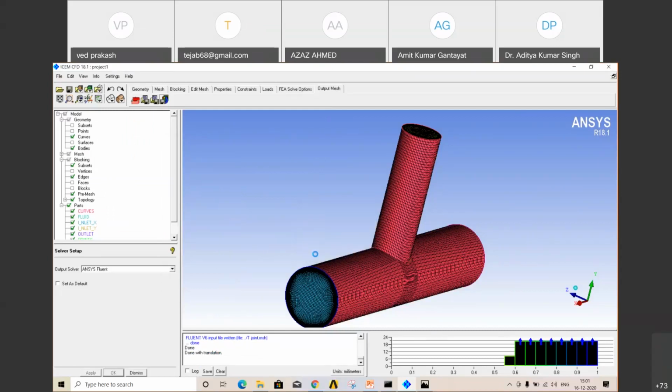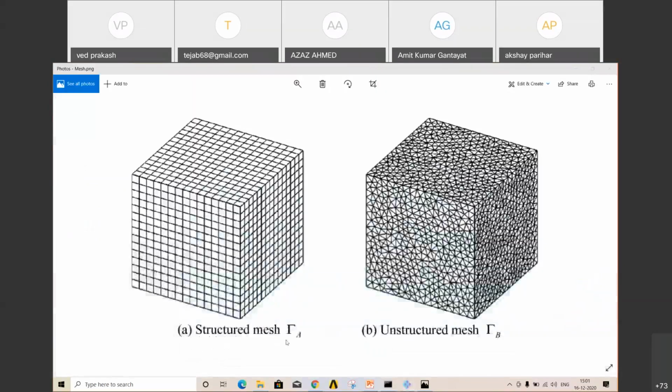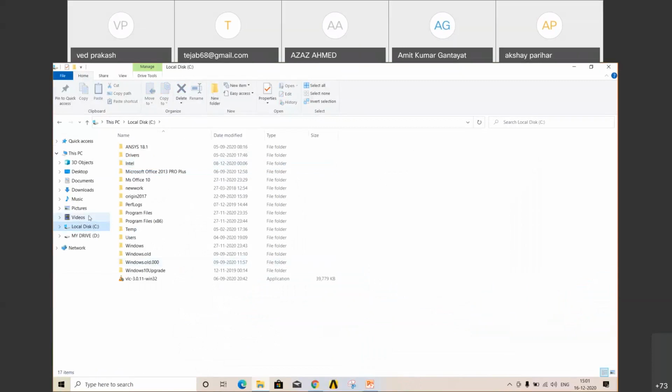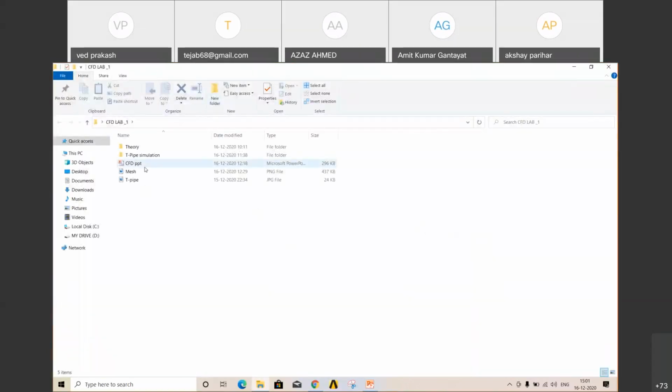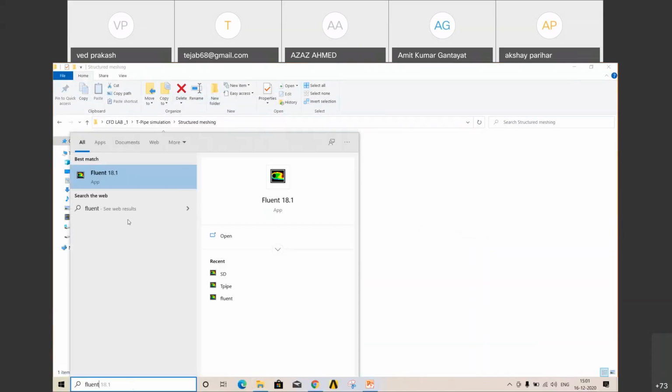Just click here. Your file is saved. I'll show you. It is saved in desktop. So you'll get that MSH file, which I have generally, I don't know where I have saved it. In P simulation, structured mesh file .fluent.msh. Now we want to solve this file.